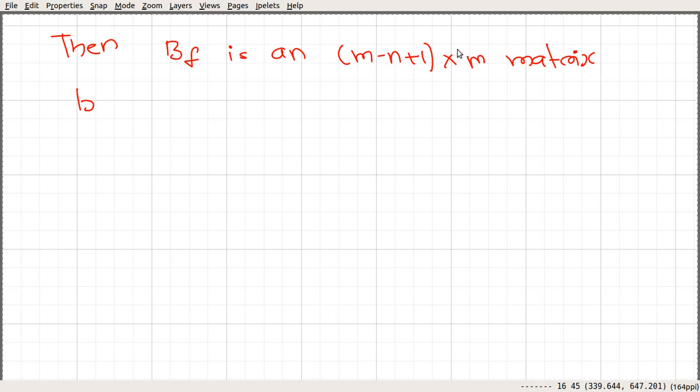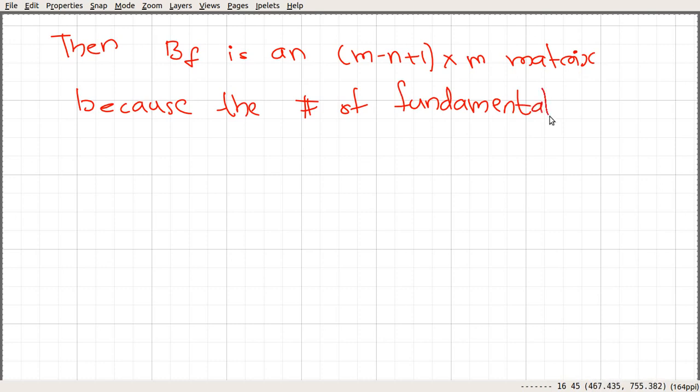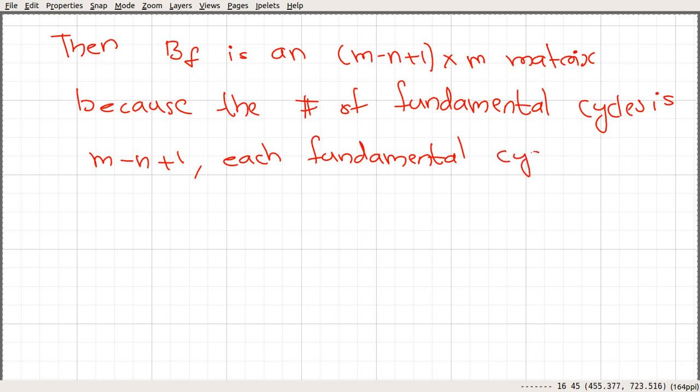The reason is that the number of fundamental cycles is equal to m minus n plus 1, which is exactly equal to the number of chord edges in the graph, each fundamental cycle being produced by one chord.